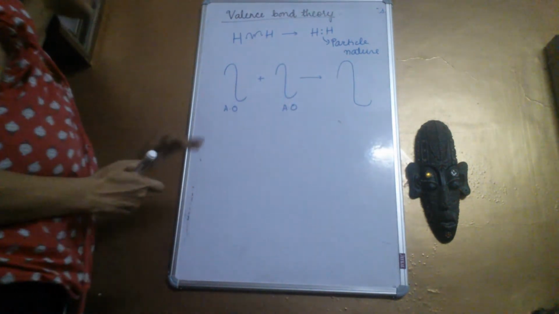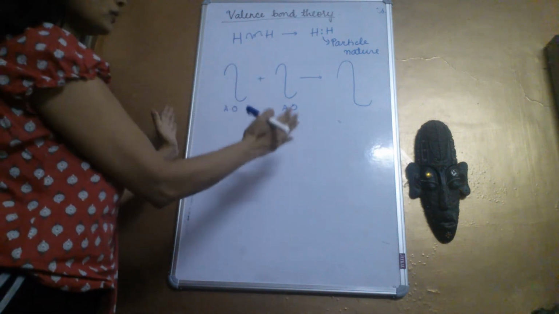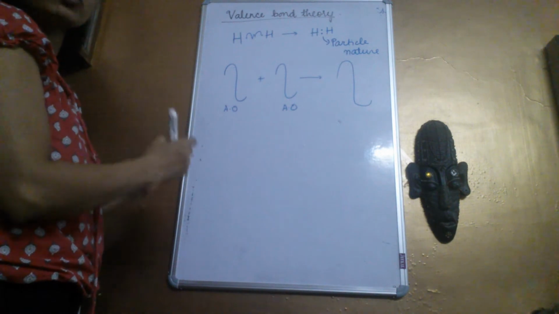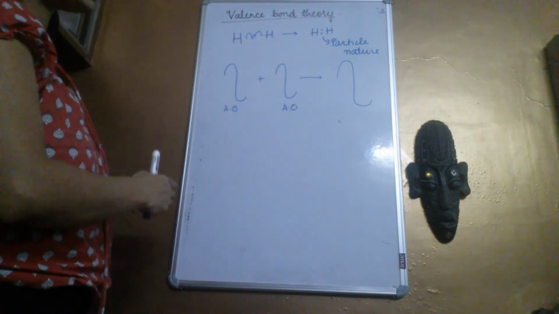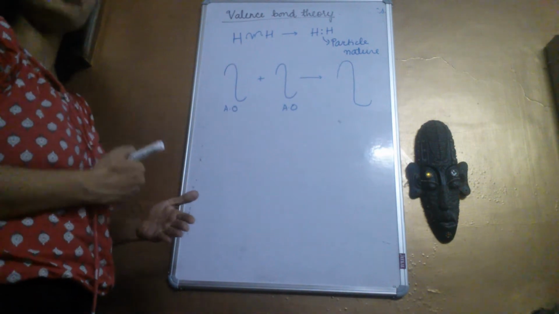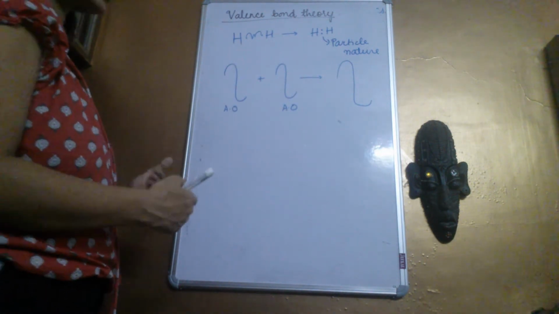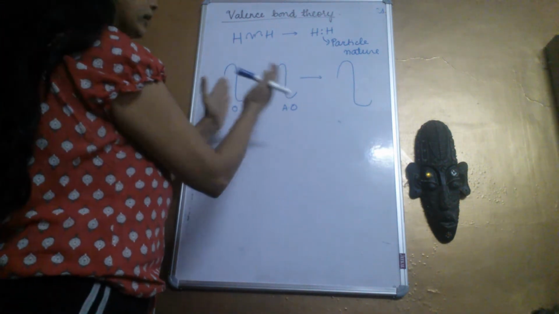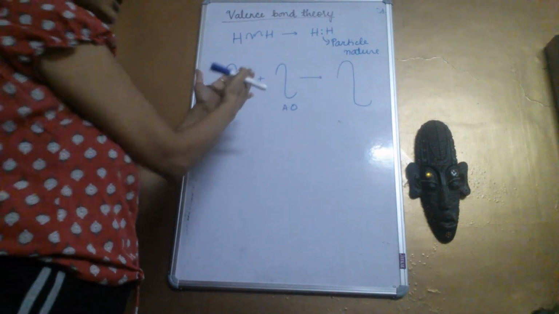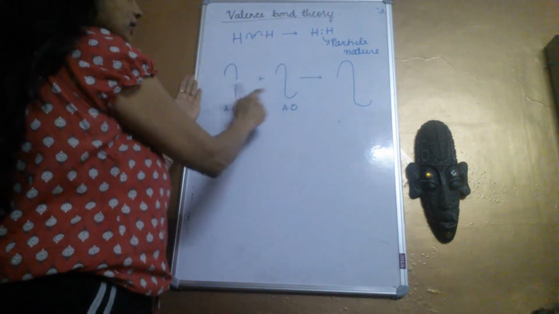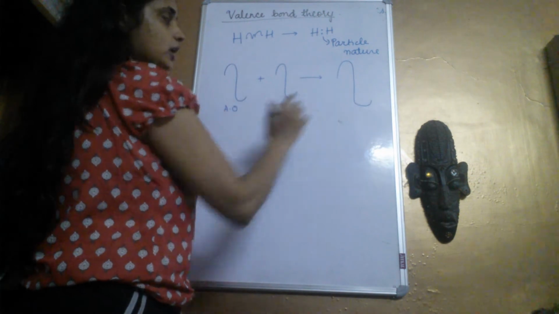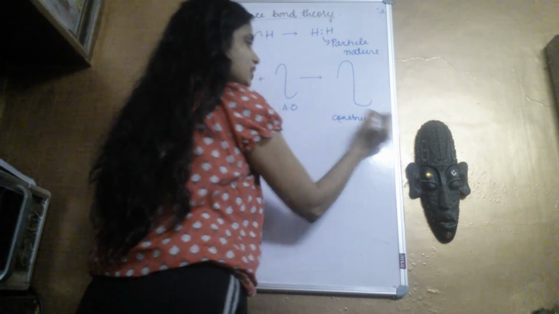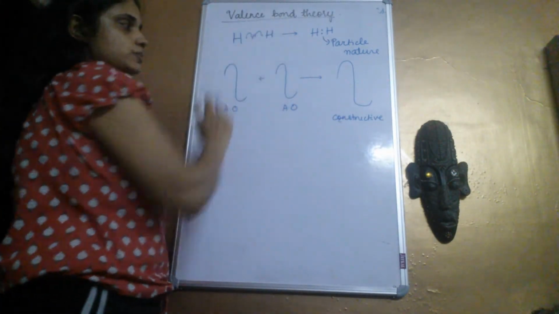So what am I considering? I'm considering the electron as a wave now. When the atoms of hydrogen come into the formation of a covalent bond, the two atomic orbitals overlap. Because here we are talking about the wave nature of an electron, we'll do more about this in atomic structure. There is a probability that they interfere, that they add constructively. This means the two waves with the crests and the troughs meet, forming a bigger wave. This constructive interference is what forms the basis of the valence bond theory.